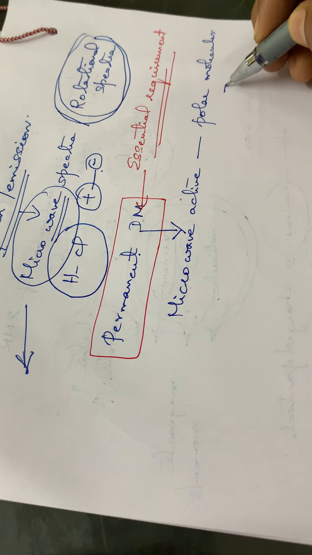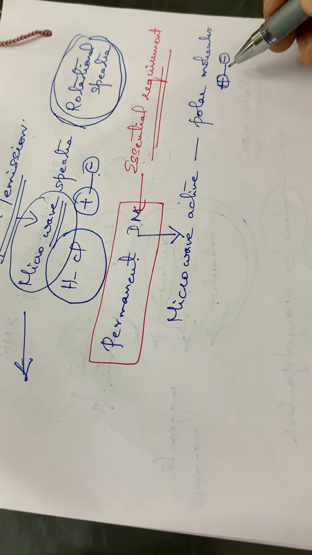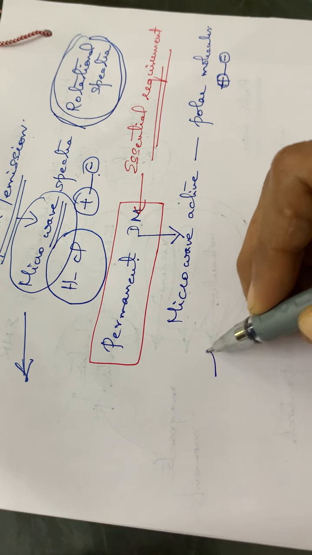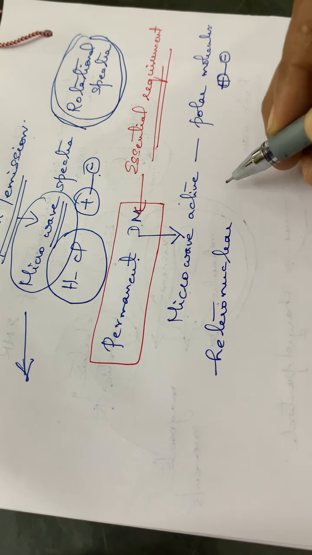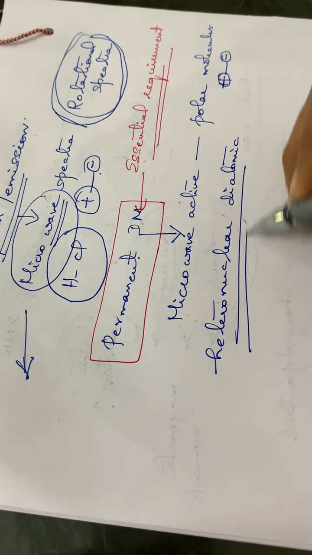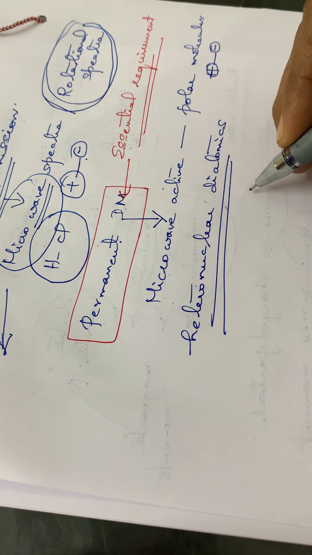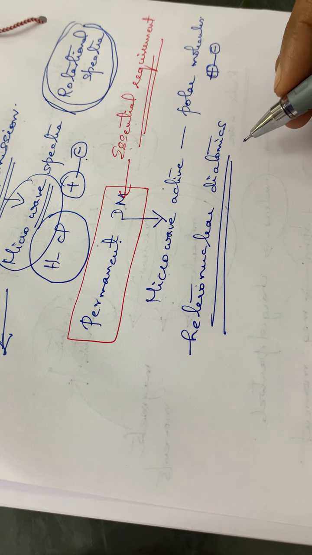Polar molecules means they will have positive and negative charges, isn't it? Such molecules will be microwave active. Normally heteronuclear diatomic molecules will be microwave active. Heteronuclear means a molecule having two different atoms, with some electronegativity difference between the two atoms.